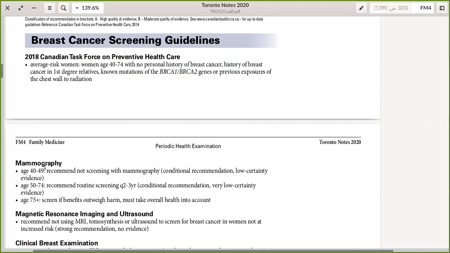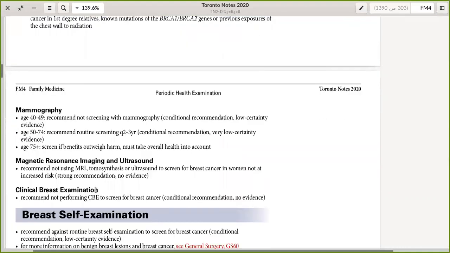So what we will do is the same as before we said in the algorithm. We will not screen if she is less than 50, recommend not screening with mammogram. And if she turned 50 years old, we will recommend screening every 2 to 3 years. And above 75, the screening will be recommended if the benefits outweigh the harm. So that will be depending on your clinical judgment.